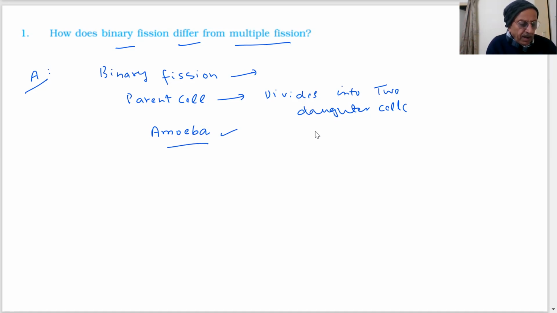The example of multiple fission was Plasmodium.